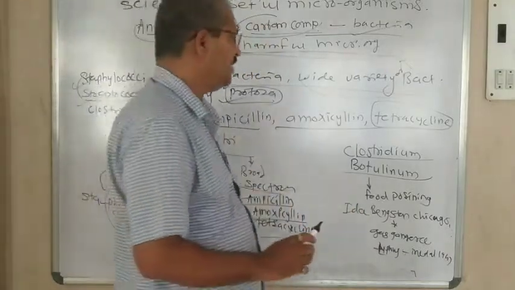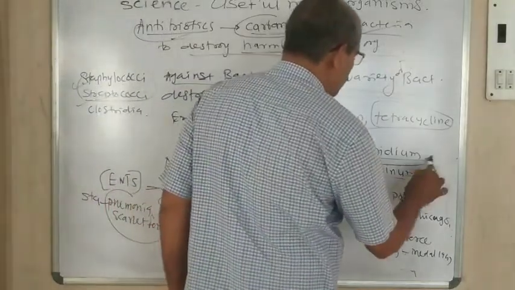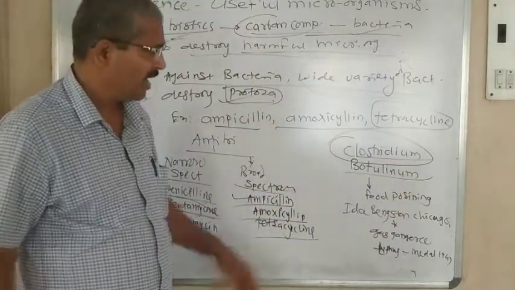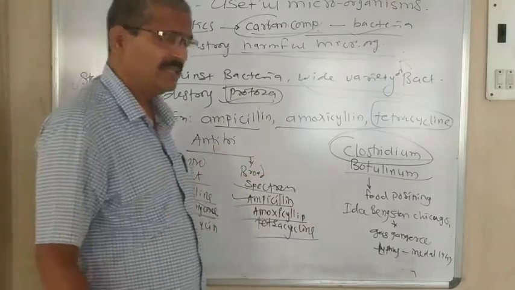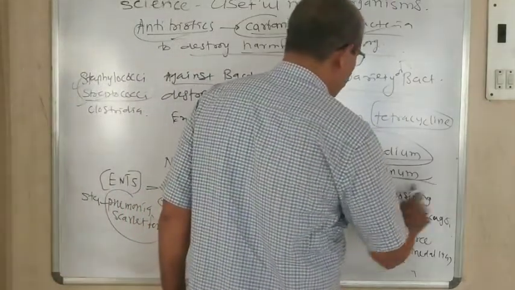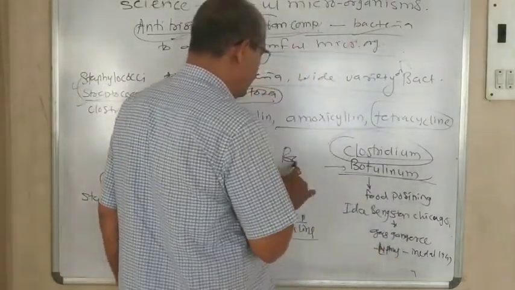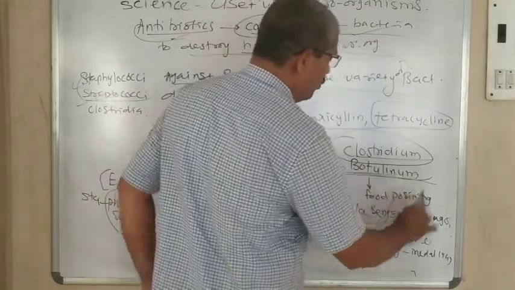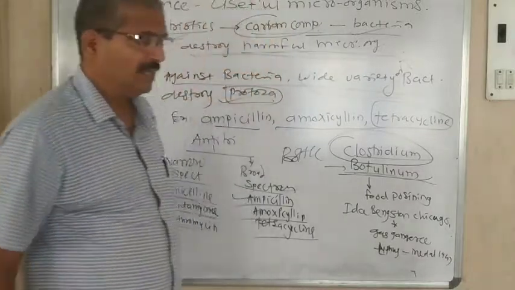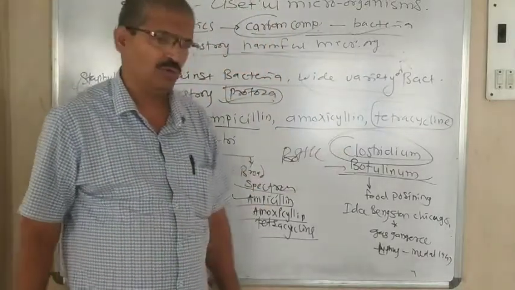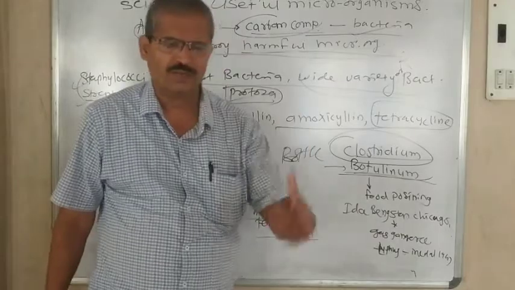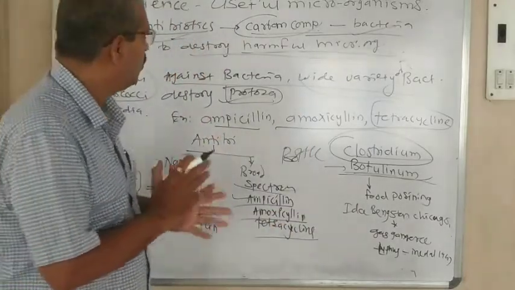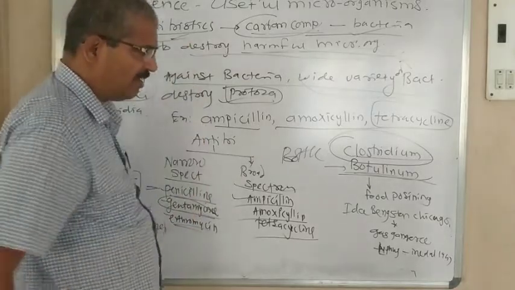Food poisoning means some Clostridium kind of bacteria are growing in the food, and these bacteria create some bottle-shaped spores, called Clostridium botulinum. Because of this Clostridium botulinum, food poisoning takes place. So to cure the patient from food poisoning, antibiotics are used.